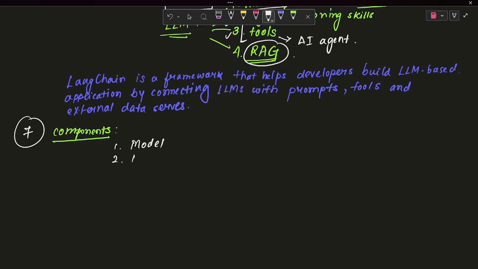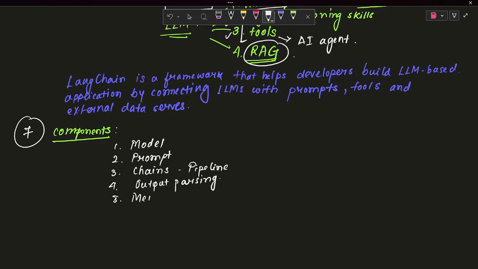Second, we will be working with prompts, so prompt engineering is also important. Then chains, which means the pipeline. We need to fix the output too, for that we will go for output parsing, formatting the output so that my user gets a good experience over my application.